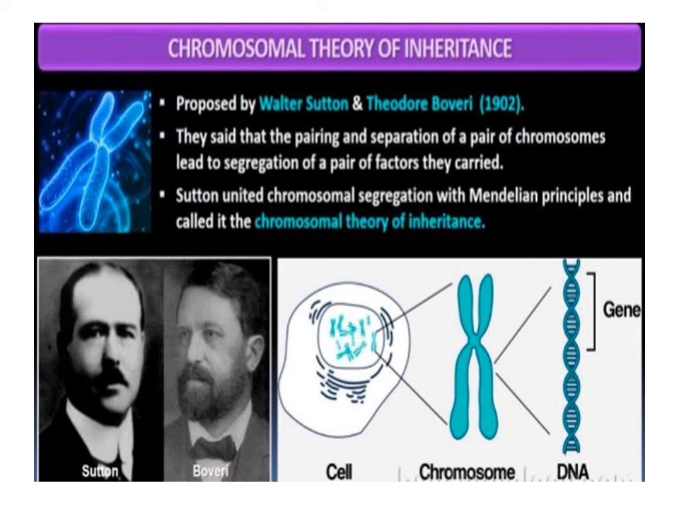Chromosomal theory of inheritance. This theory was proposed by Walter Sutton and Theodore Boveri in 1902. They noted that the behavior of chromosomes was parallel to the behavior of Mendelian factors and used the chromosome movements to explain Mendel's laws. Sutton united chromosomal segregation with Mendelian principles and called it the chromosomal theory of inheritance.